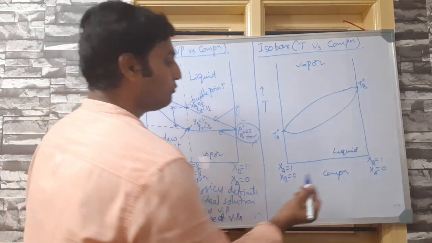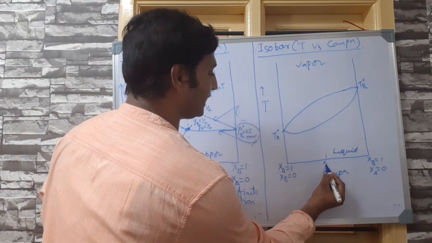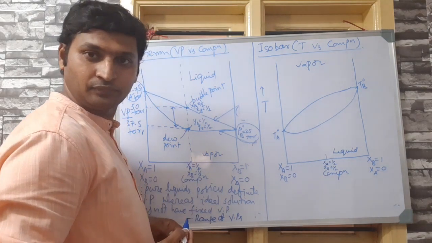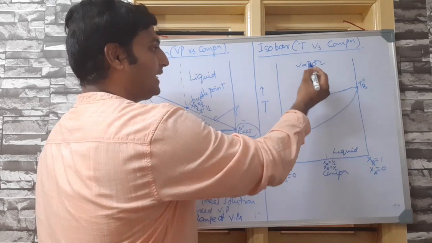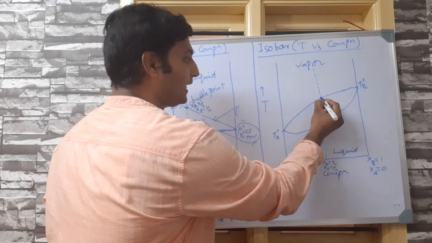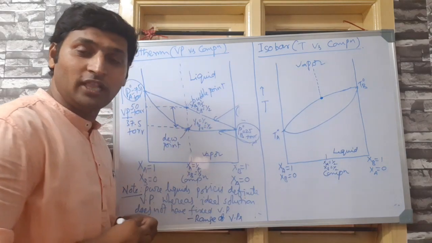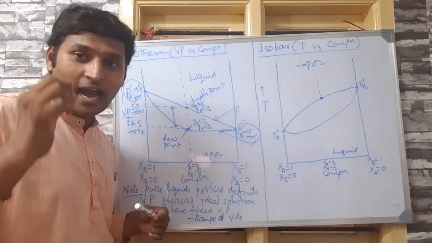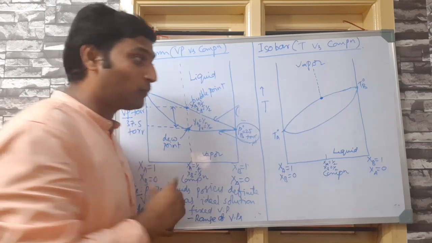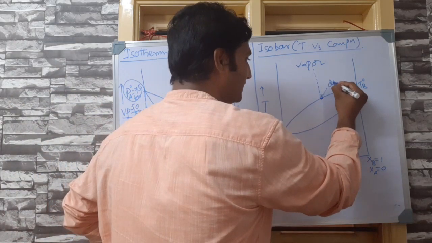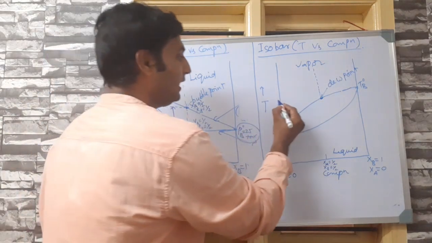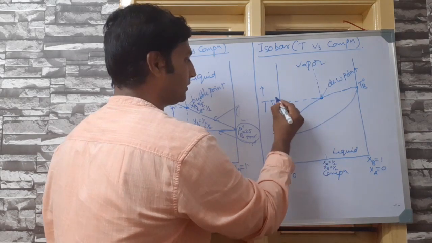Now come here. For the same composition which we were talking about, say XA is equal to half and XB is equal to half, if you notice, when at high temperature it was vapor, you went on cooling, went on cooling, went on cooling. At a particular temperature, when you cool the vapor, what should you get? Liquid. At a particular temperature, you saw the first drop of liquid. What would you call that point? You would call it a dew point, because the first liquid droplet you have seen. Let us call that some T1 Kelvin.